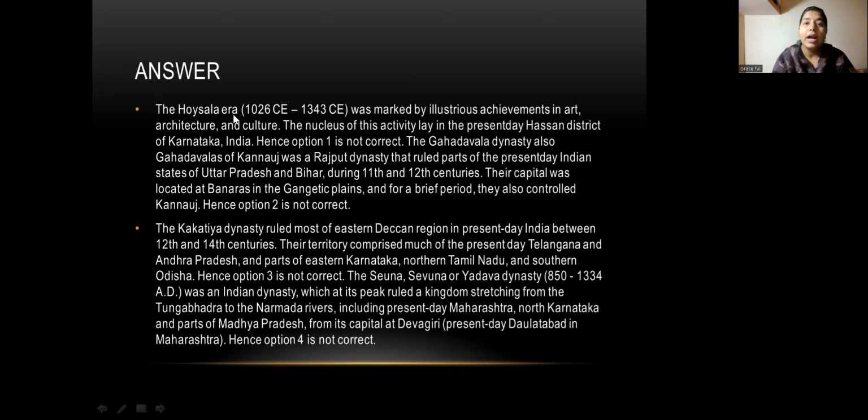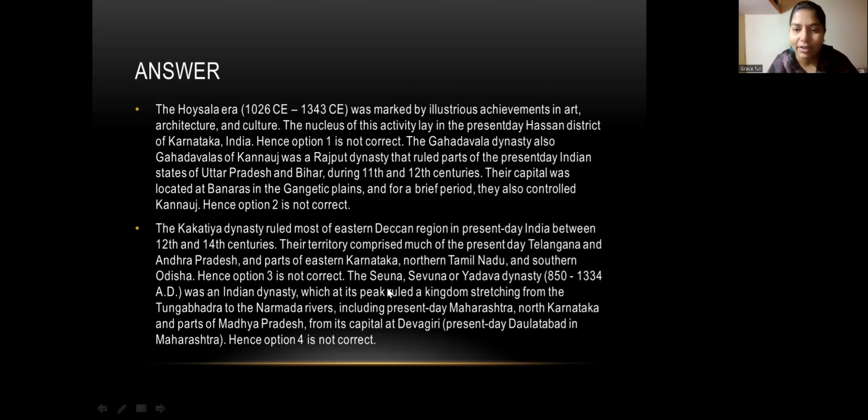Now come to the third option, Kakatiya dynasty. The Kakatiya dynasty ruled most of the Eastern Deccan region in present day India between the 12th to 14th century. So Kakatiya is also not in the 18th century. Their territory comprised much of present day Telangana and Andhra Pradesh and part of Eastern Karnataka, North Tamil Nadu and Southern Odisha. So hence the third is also not correct.